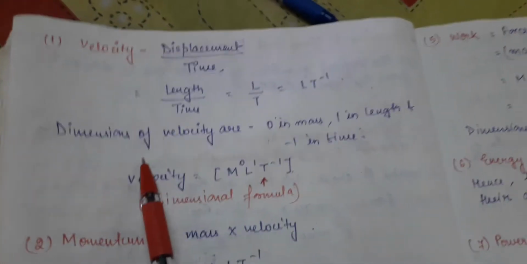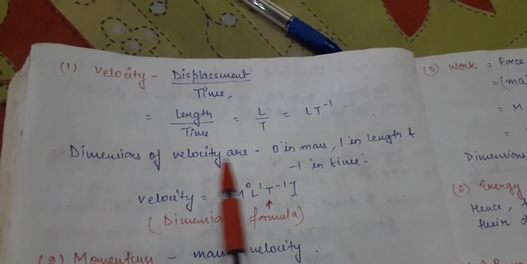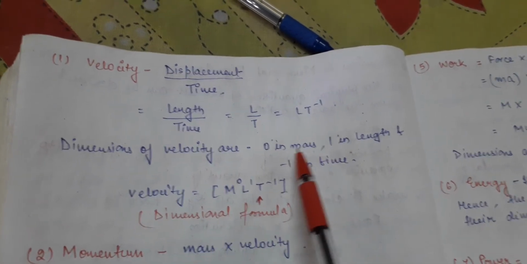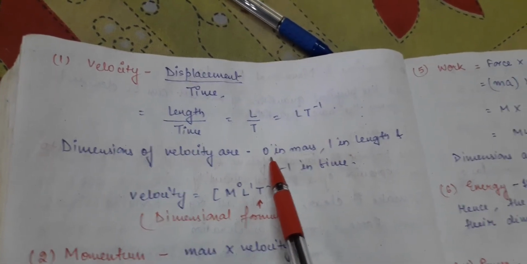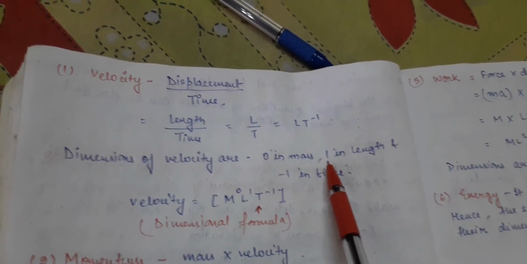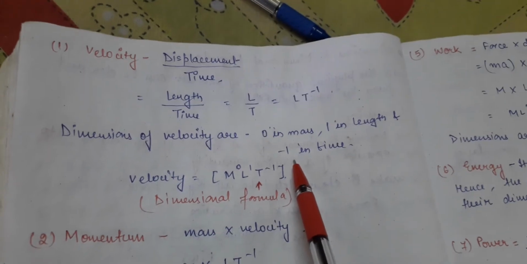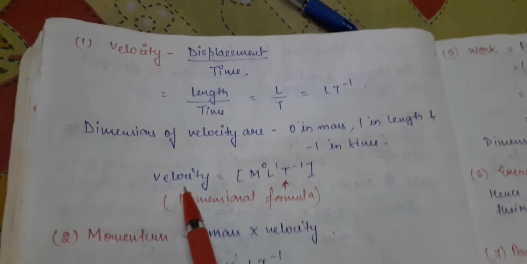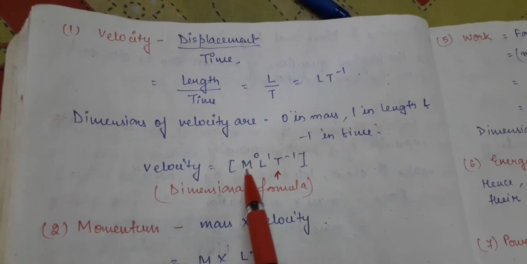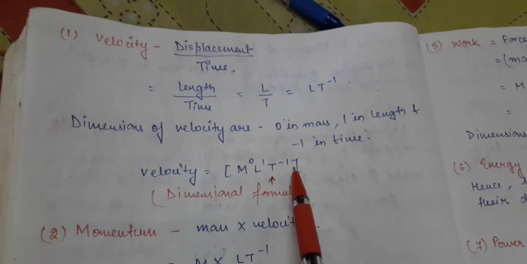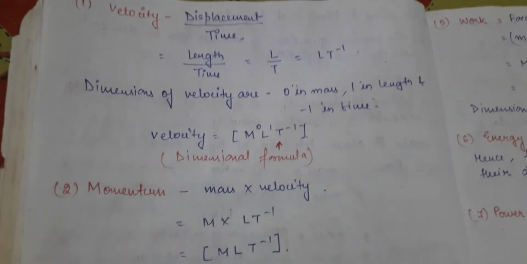So what are the dimensions of velocity? Is there any quantity related to mass? No. So the dimension of mass becomes 0. How many dimensions are there in length? 1 in length, and minus 1 in time. So the dimensional formula of velocity becomes M0 L1 T minus 1. Okay, so this is the dimensional formula of velocity.